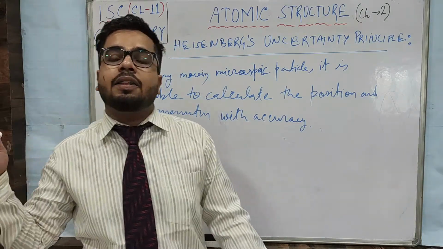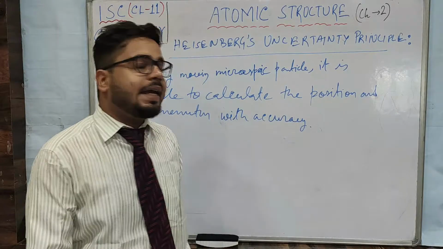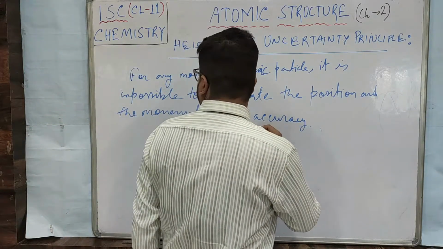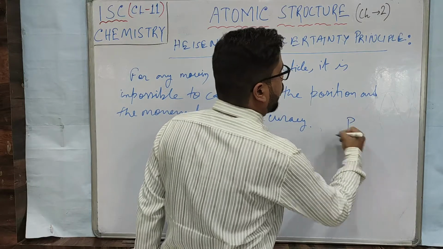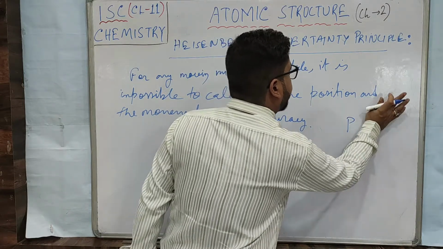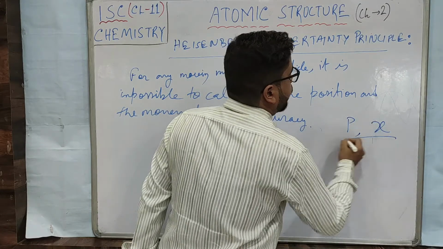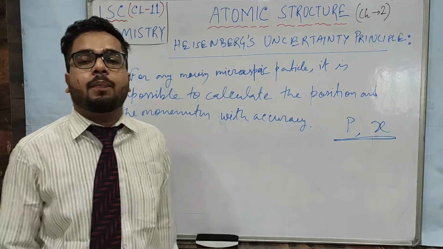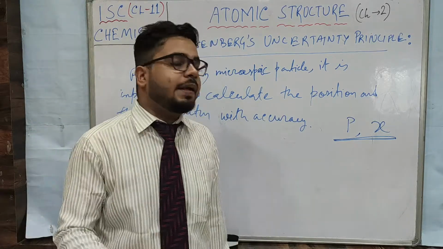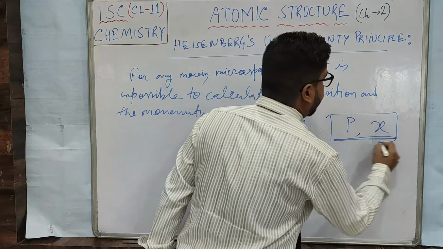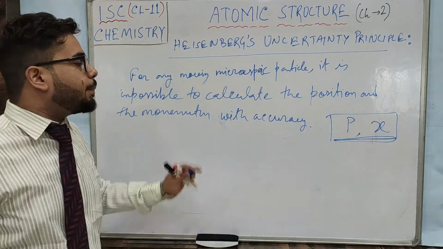If the car is moving with a speed, then at the same time you cannot calculate the momentum p of the car and the position of the car. Position we write with x. So both momentum and position of any moving microscopic body cannot be calculated with accuracy at a certain point of time. That is Heisenberg's uncertainty principle.